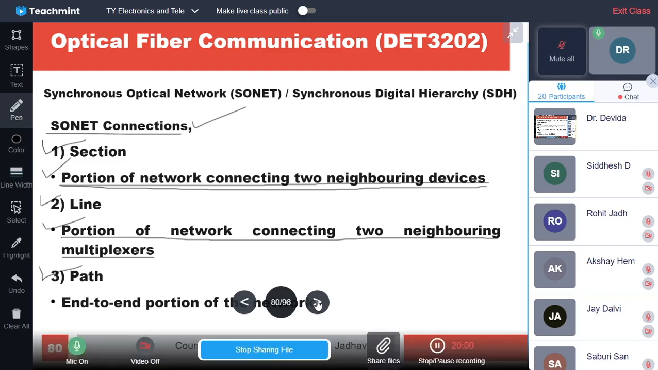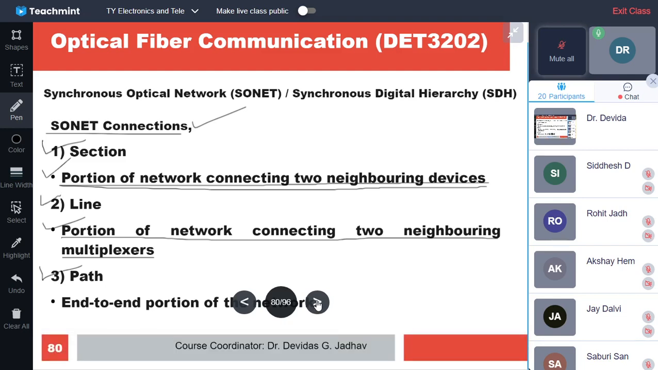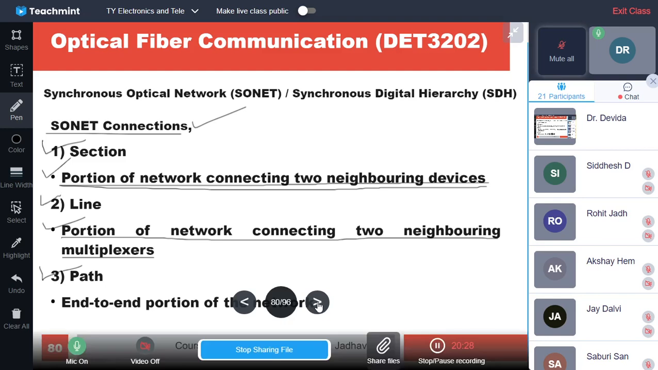So this is about the different connections of SONET: section, line, path. Section is device to device connection; line is neighboring multiplexer to neighboring multiplexer; and path is end to end, between the devices communicating with each other. One device is transmitting, another device is receiving, and the total part of the network end to end is called the path.